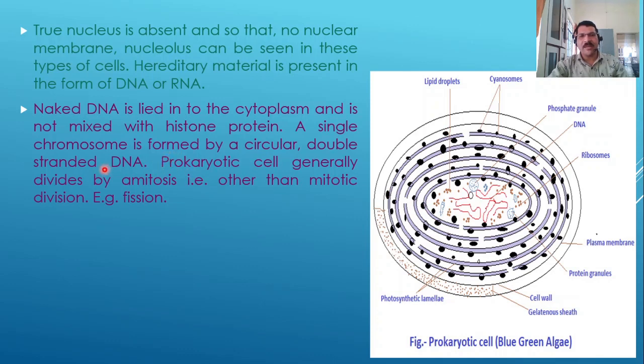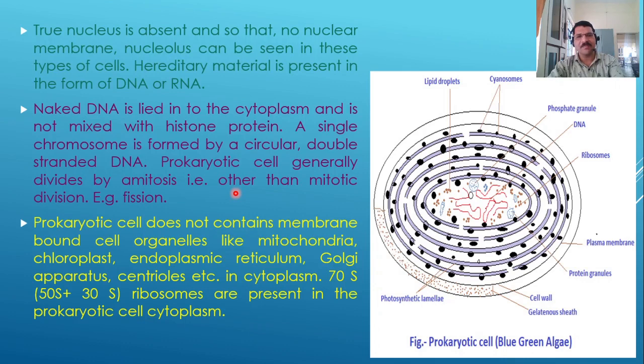Prokaryotic cells generally divide by amitosis, that is, a division other than mitotic division, for example fission. So these cells do not divide by mitosis; mitosis is not applicable in prokaryotic cells. These cells divide by a process like fission.